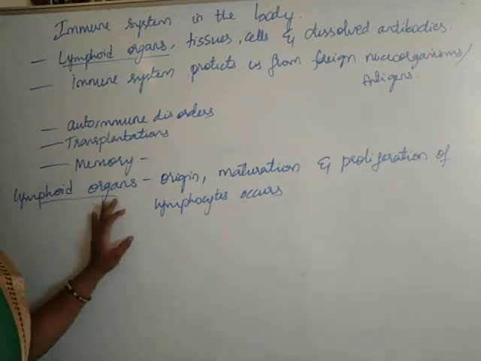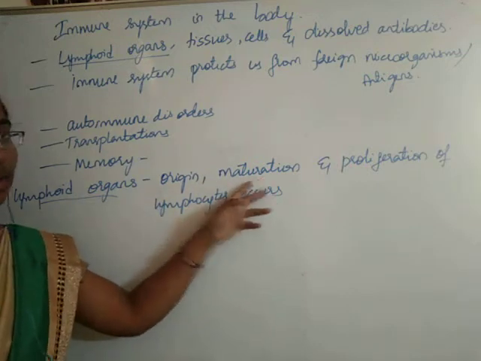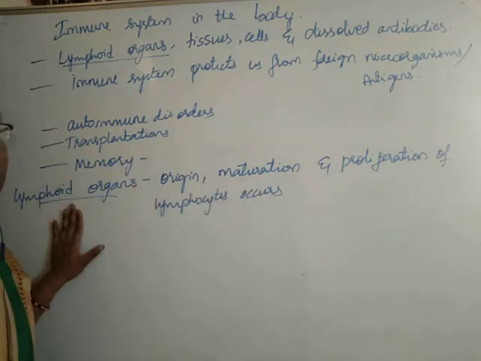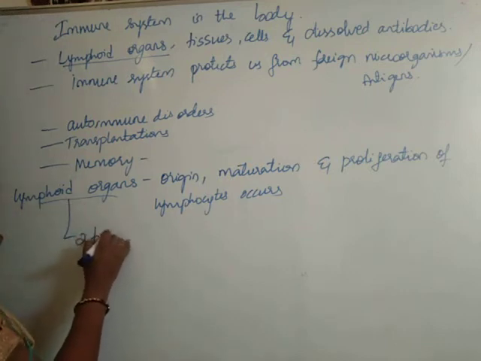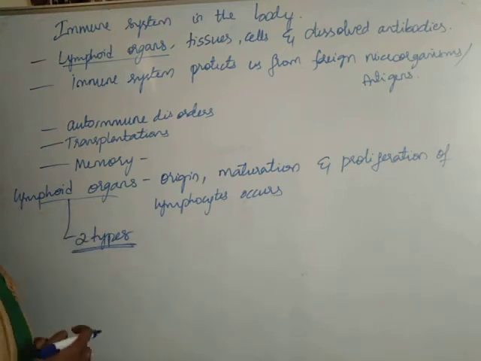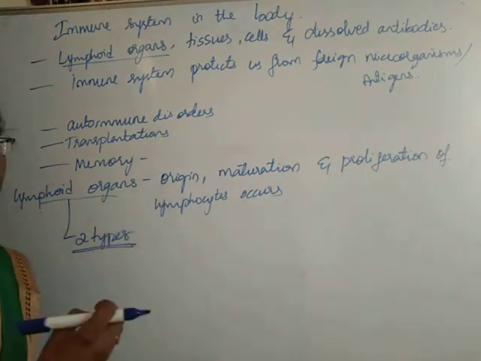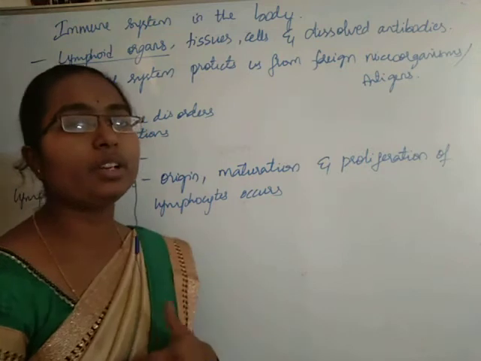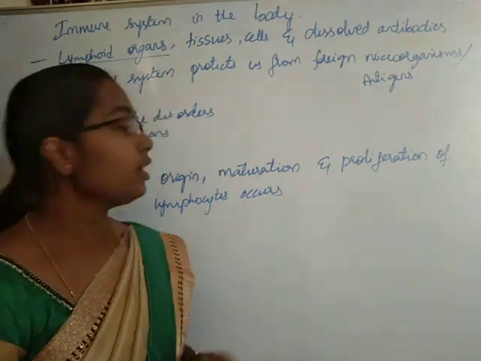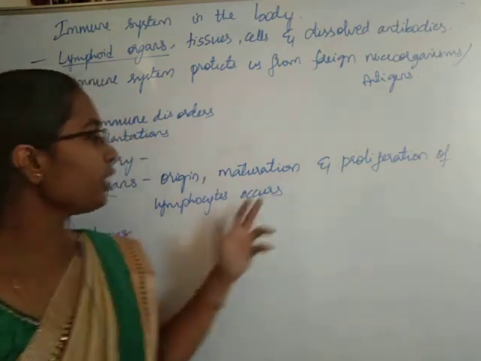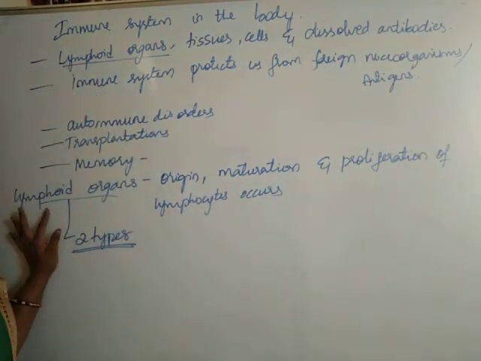Depending upon the three different activities in the lymphoid organs, they are classified into two types. Origin means they will be produced there. Maturation means they will grow. Proliferation means multiplication. So origin, maturation and proliferation of the lymphocytes occur in lymphoid organs.